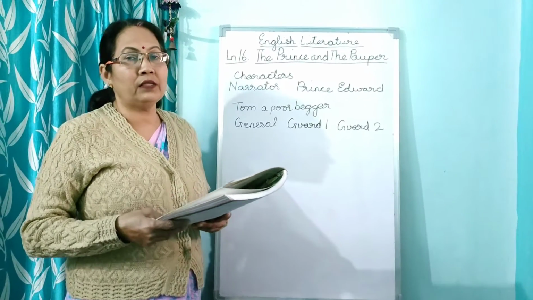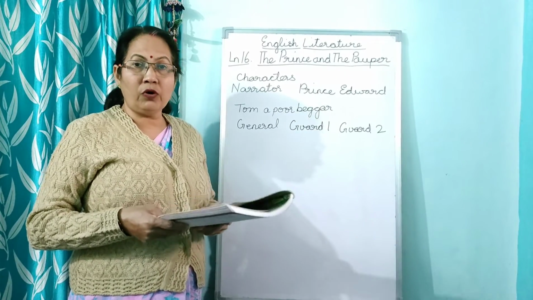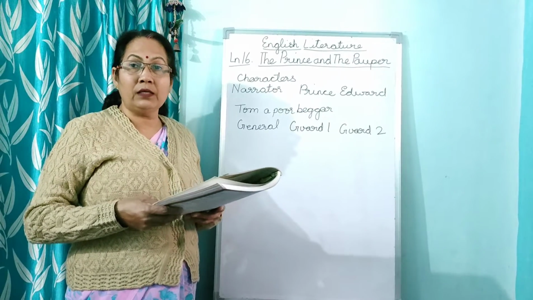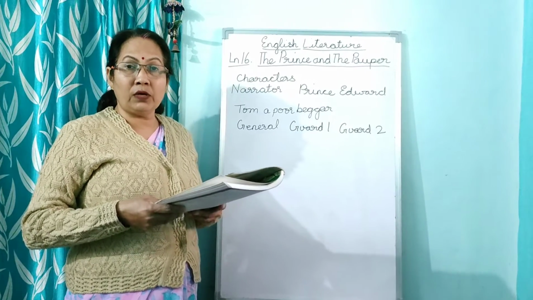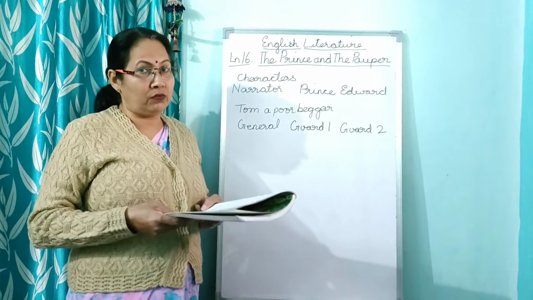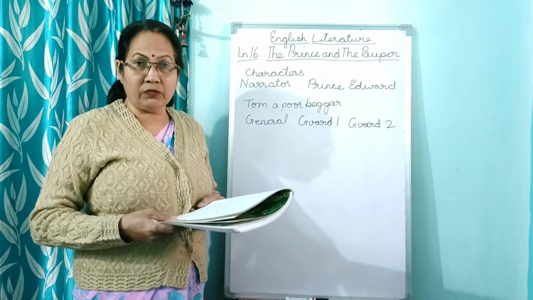The general and Edward entered the palace and told the false prince that he is not the prince, and that this man is the prince. He told the guards, "Who are they? Take them away." But the guards didn't follow him. Why? Because they knew that he was the false prince and the true prince was Prince Edward.